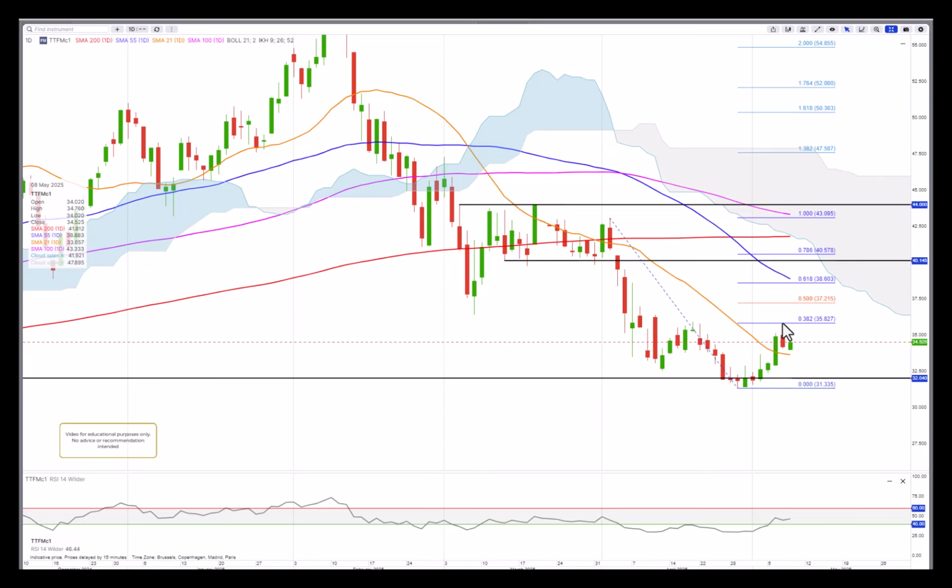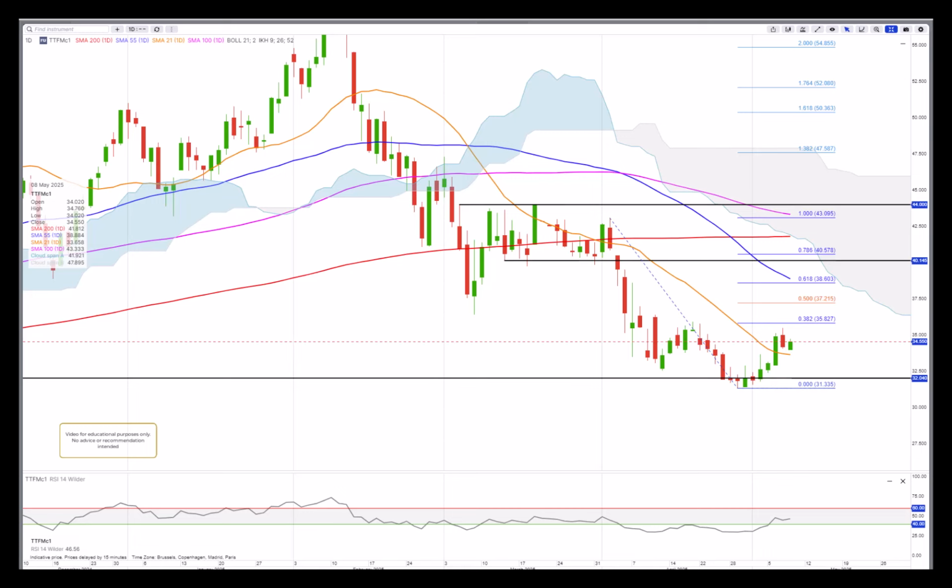The European gas didn't get all the way up to the 38.2 retracement, can still do it. And I think if it does, then we'll see a push up to maybe the 61.8 at 38, which is about 60. So that will be key. If it takes out the lows here at 31.33, well, then we are possibly seeing a push below 30 euros.